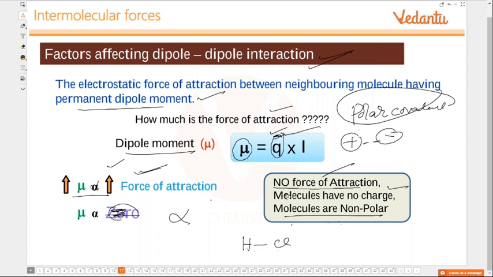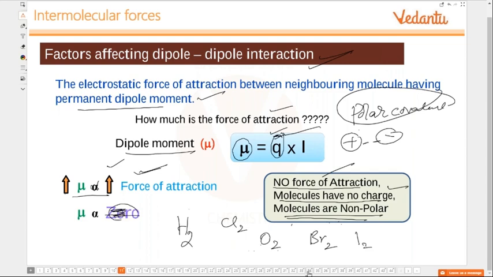These 3 points. No force of attraction. Molecules have no charge. Molecules are non-polar. So that means there should be no force of attraction between non-polar molecules, like say hydrogen. Non-polar, isn't it? CO2, oxygen, bromine, in fact iodine.